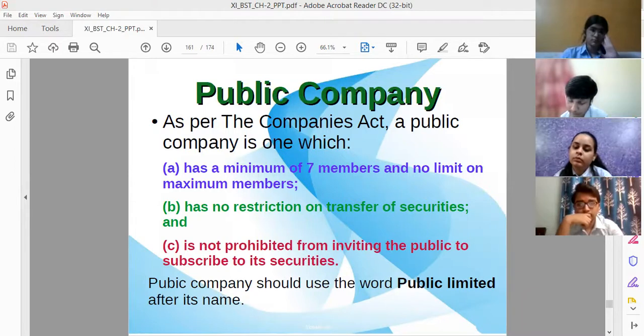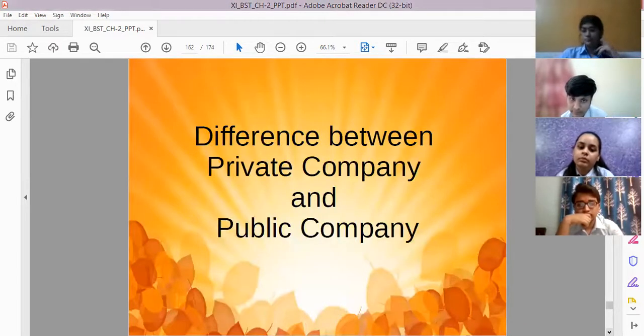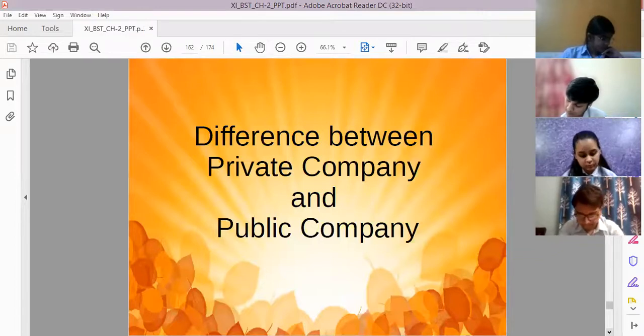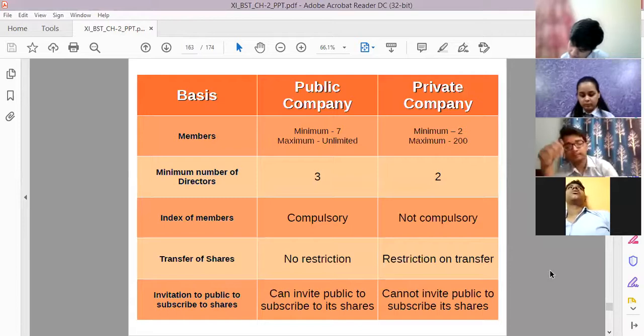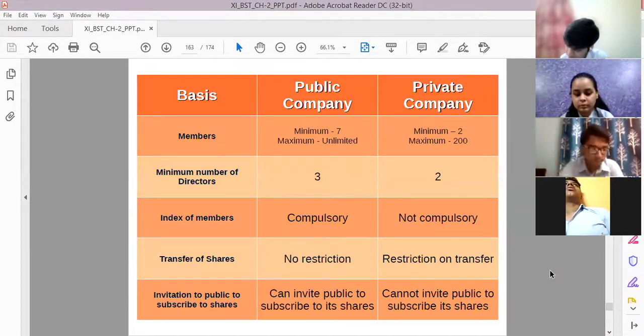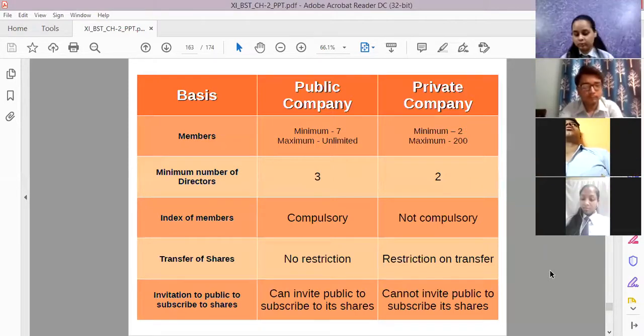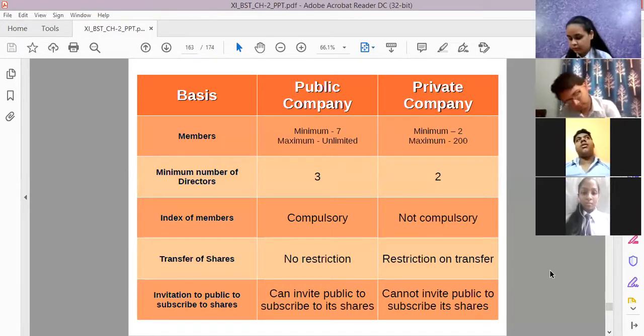Now moving on. Difference between the private company and the public company. Let us see that what is the difference between the private company and the public company. See, on the basis of members. Of course, in the public company, we require minimum 7 members and maximum unlimited. But in the private company, we require minimum 2 members and maximum 200 members only.